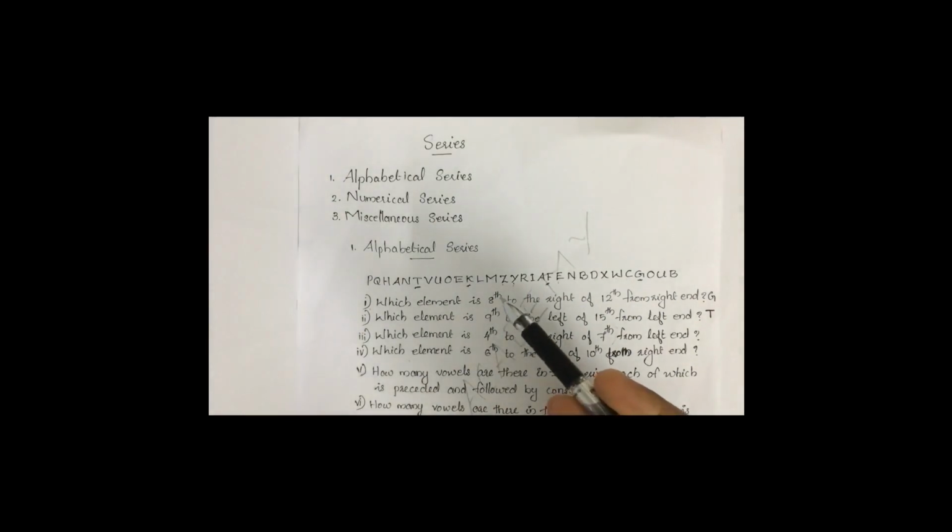Otherwise, for the questions related to these series, just by counting the series we can find out the answer. If we write that series in 2 lines or 3 lines, then it is very difficult to count. The question will be like this: how many vowels are there preceded by a consonant and followed by a vowel. At that type of question, if you are writing in 2 or 3 lines, sometimes we forget to count the end elements. So always try to write that in a single line. If it is not possible, or the series is very lengthy, we have to write it in 2 or 3 lines. At that time we should be very careful while counting.